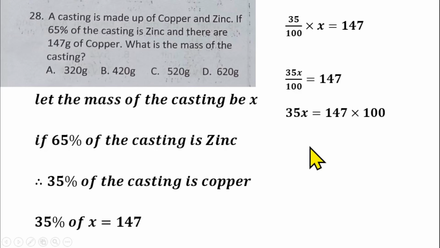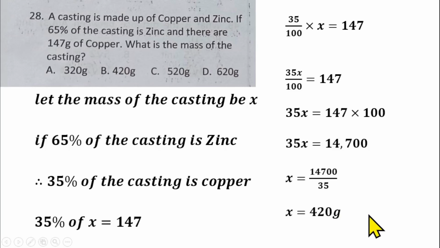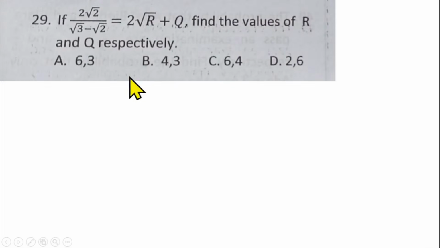Cross multiply. 35x equals 147 times 100. Then divide both sides by 35. That will give us 420 grams. So the whole mass of the casting is 420 grams, and that makes option B the right answer for question number 28.